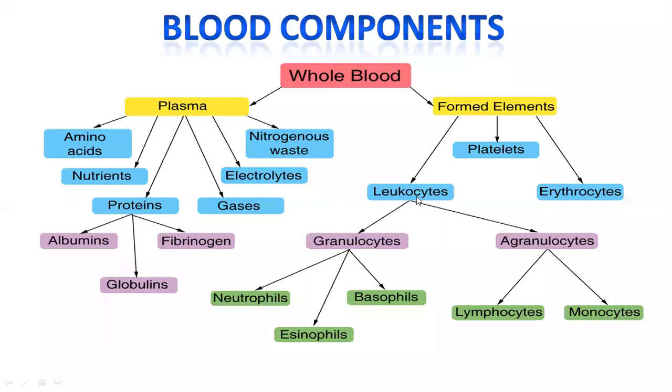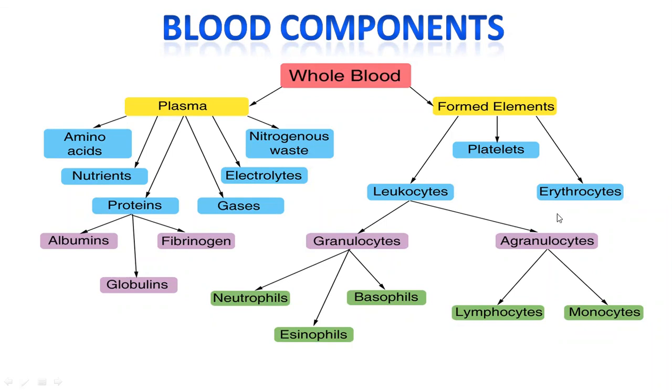Leukos means colorless, cytes means cells. The cells which are colorless are called leukocytes or WBC or white blood cells. And the third type of formed elements present in the blood are called platelets. So what are the three types of cells present in the blood?